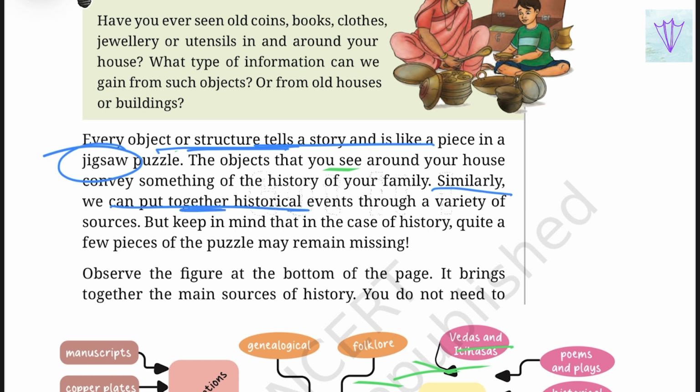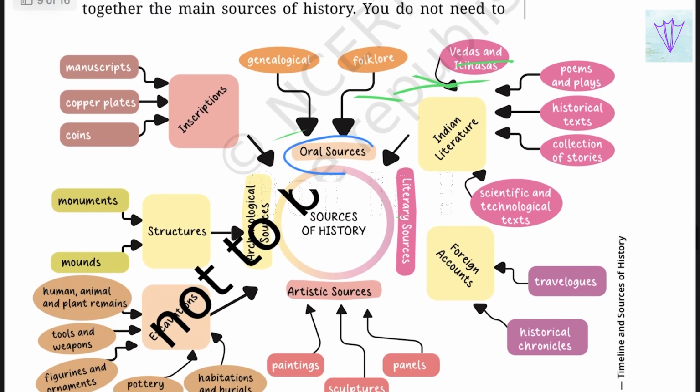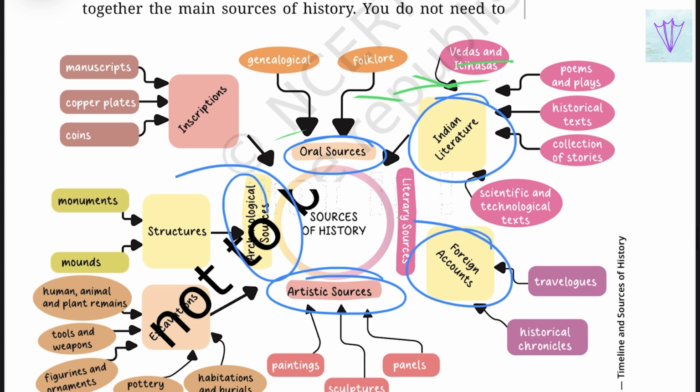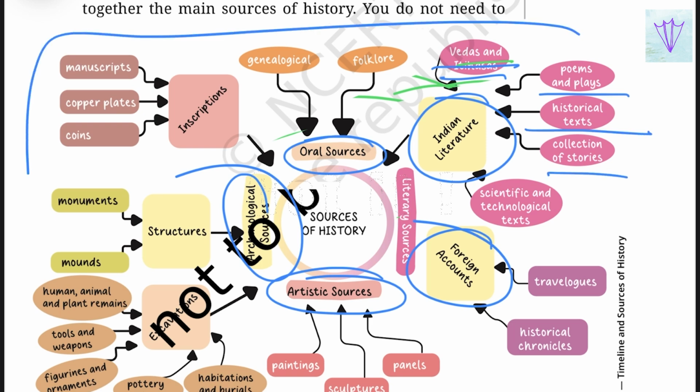Similarly, we can put together historical events through a variety of sources. We can't just rely on one particular source. There will be many sources which we have to collect: oral sources, artistic sources, archaeological sources, foreign sources, Indian literature, that is Vedas and Itihasas, poems and plays, historical writings, and collections of stories. All these sources together combine to give us information, and we combine them to identify what actually happened in the past.